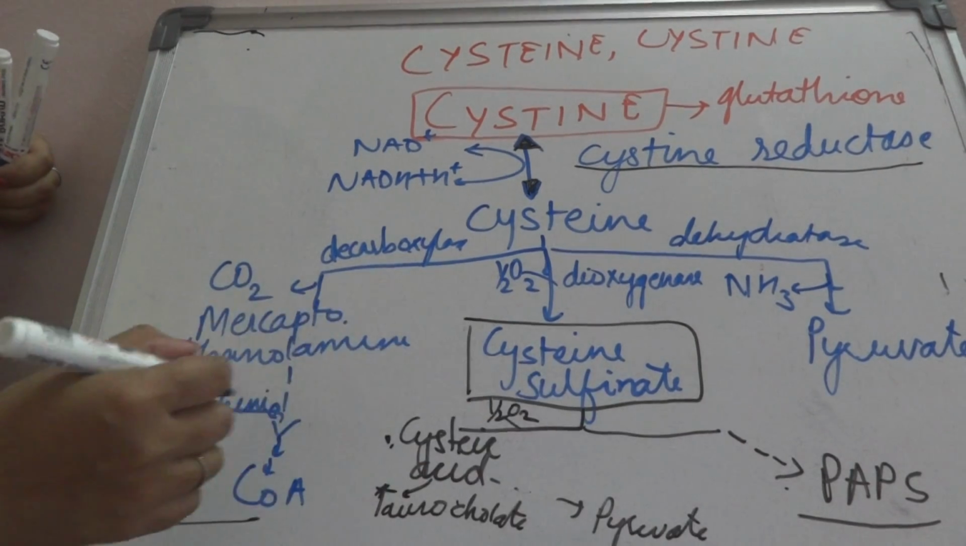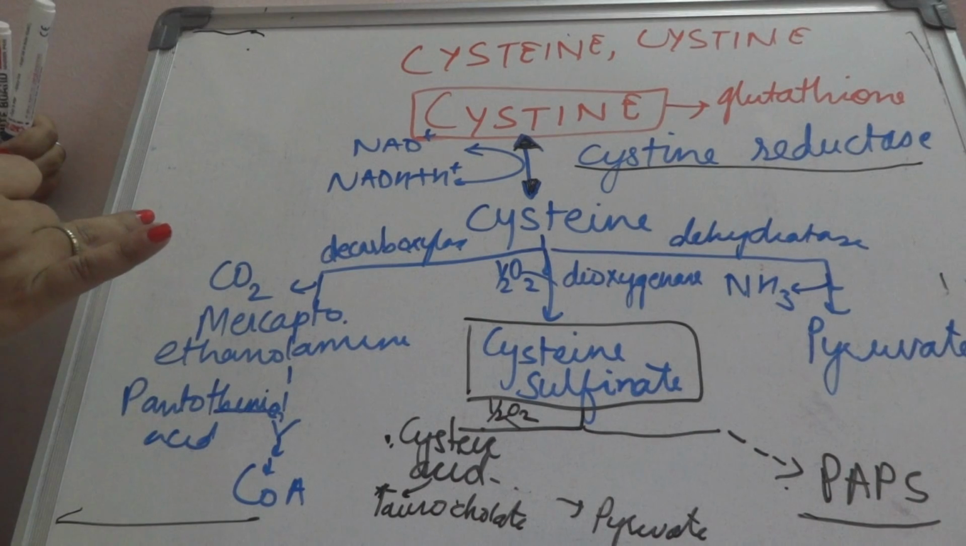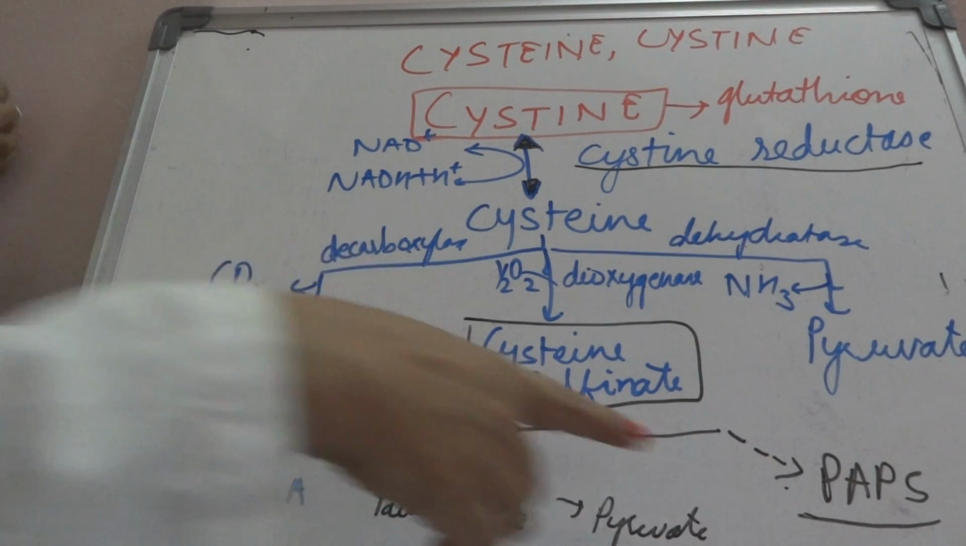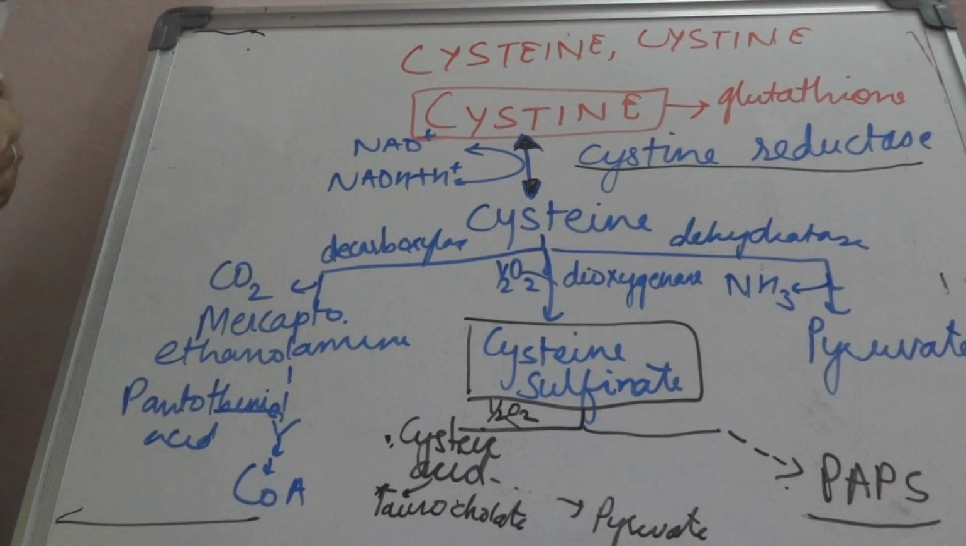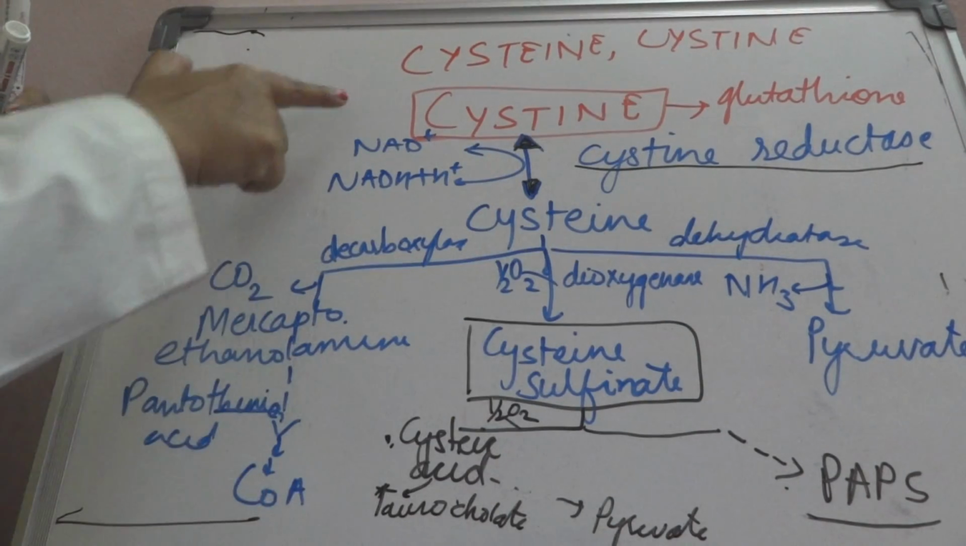And this PAPS is very important. It is important in detoxification. It is important in the formation of mucopolysaccharides. Now coming to this, it appears a small metabolism, that is cysteine.